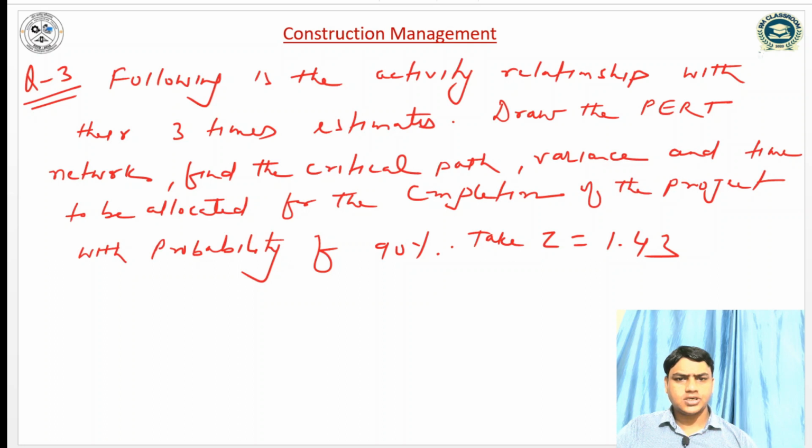So here is another question I have taken. Following is the activity relationship with their 3 time estimates. Draw the PERT network, find the critical path and variance, and the time to be allocated for the completion of the project with probability of 90%. We have to take the probability factor for 90% probability as 1.43.